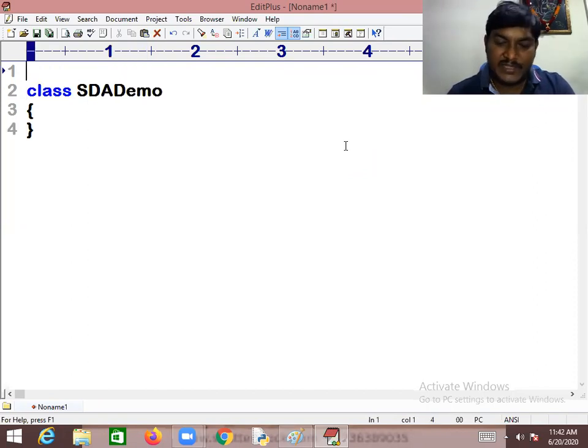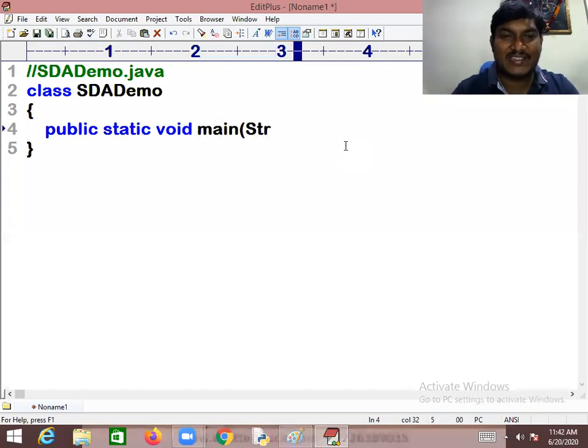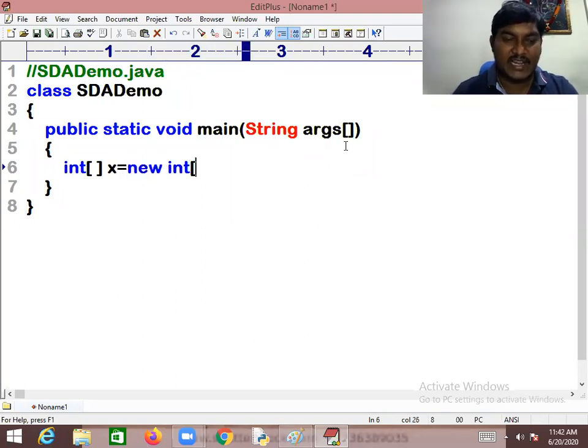So what is the name of this program you want to take? SDA demo only, SingleDimensionArrayDemo.java. I want to save this one later. So, my dear, I want to take public static void main(String args[]). But in this case, what is my requirement? int x[] = new int[3].